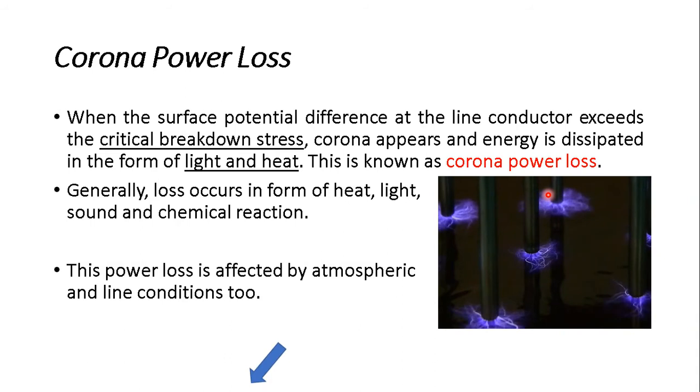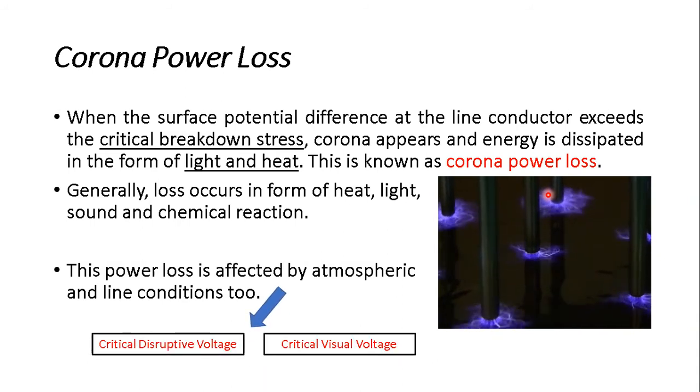These depend on two parameters: the critical disruptive voltage and the critical visual voltage, because in previous lectures we discussed VD and VV, and both depend on the atmospheric condition and the line condition. The line condition matters because m0 and mv are always there in the formula of VD and VV. That is your surface factor.